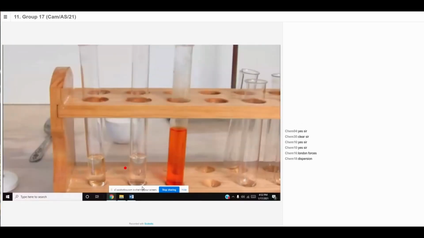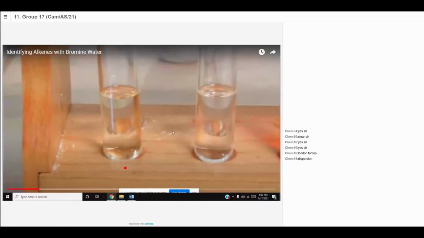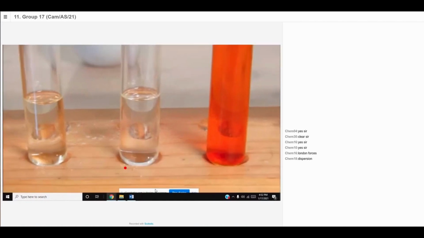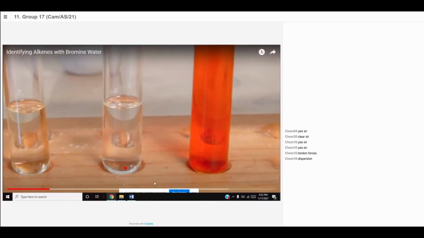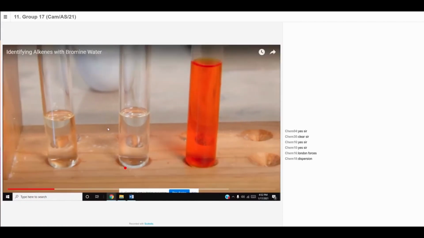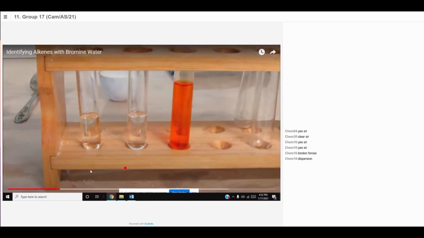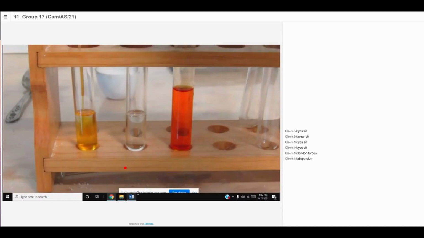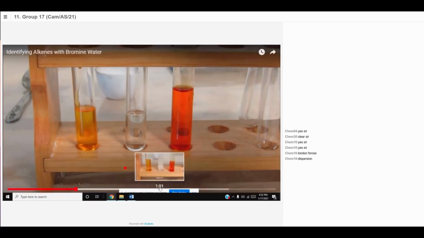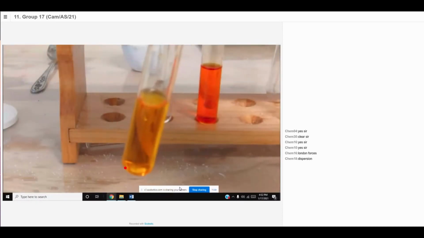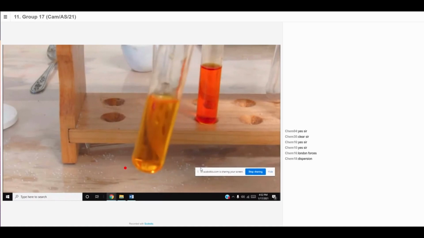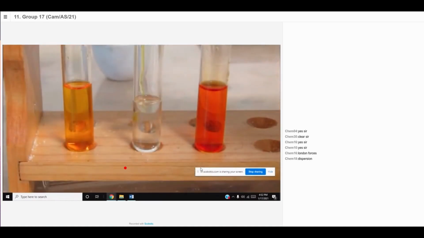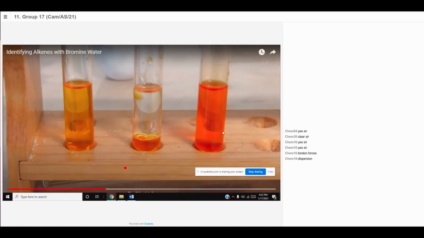Three test tubes. On the left, I have an alkane molecule. In the middle, I have an alkene molecule. On the right, I have a fairly concentrated bromine water solution. First, I'm going to use a pipette to put some bromine water into the alkane molecule. You can see that the bromine water turns a dark yellow color. Now let's do the same thing with the alkene molecule. You can notice that when we put in the bromine water, it forms two layers and doesn't dissolve like it did in the alkene.